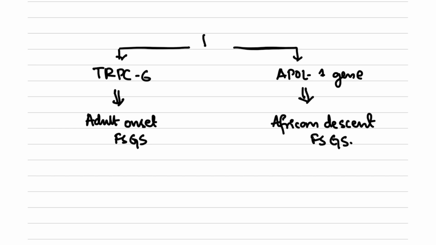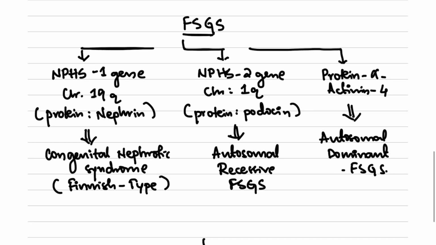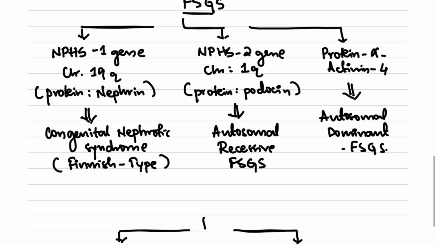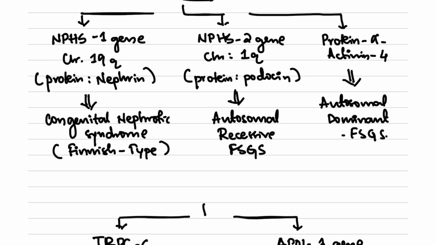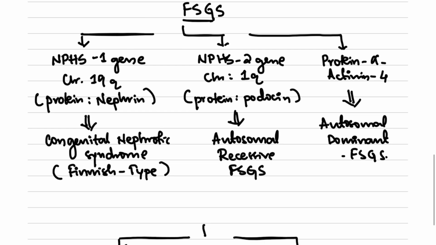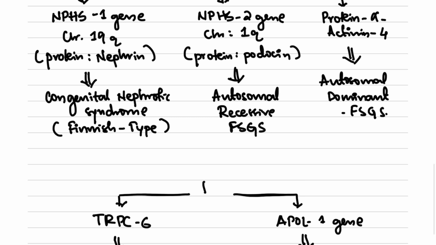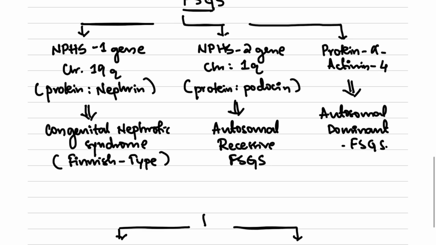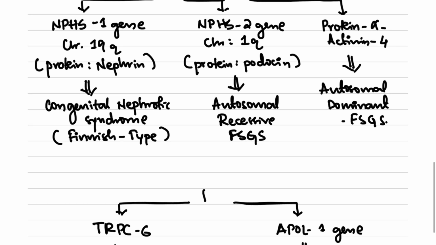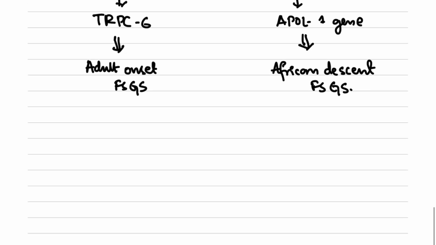So this is the basic classification of FSGS based on the gene involved. If the NPHS1 gene is involved, present on chromosome 19q, protein nephrin will be involved, leading to congenital nephrotic syndrome Finnish type. If the NPHS2 gene is involved, present on chromosome 1q, protein podocin will be involved, resulting in autosomal recessive FSGS. If protein alpha actinin 4 is involved, this results in autosomal dominant FSGS. If the TRPC6 gene is involved, it results in adult onset FSGS. And if the APOL1 gene is involved, this results in African descent FSGS.